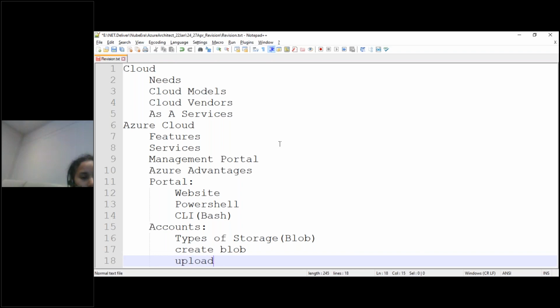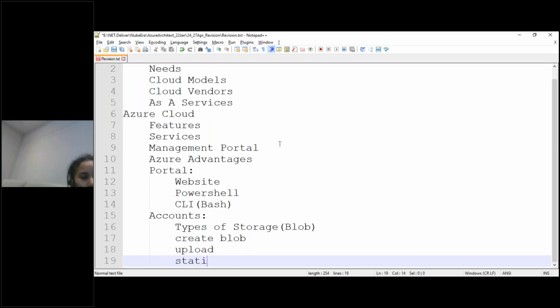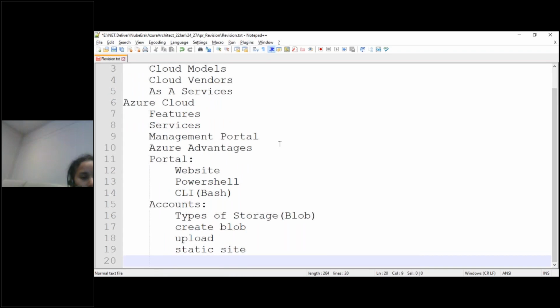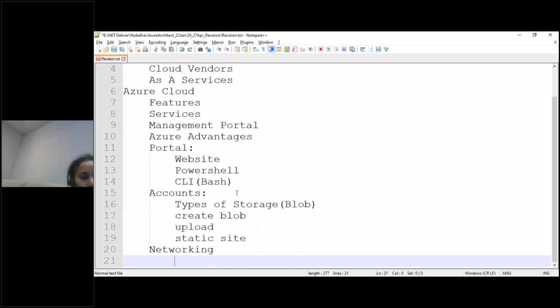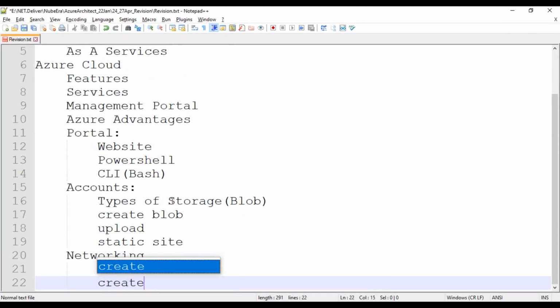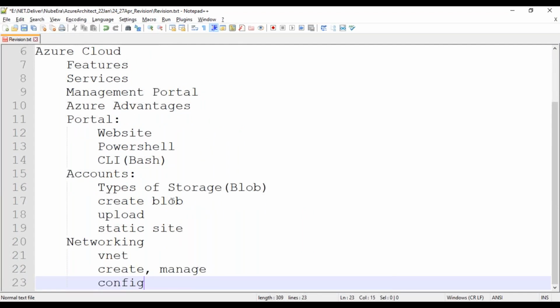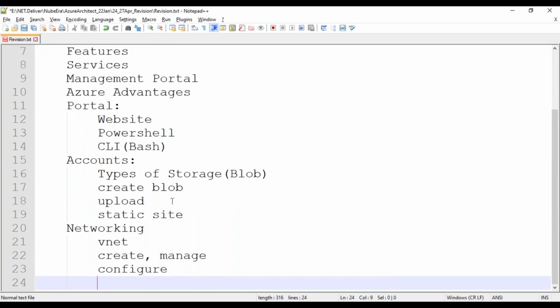Then we created the blob and uploaded data to it. We also deployed a static site and ran a simple static website. Then we focused on network-related stuff, which is very important for us. We understood the VNet concept, the virtual network, how to create, define, manage and configure it properly, and we understood network connectivity.